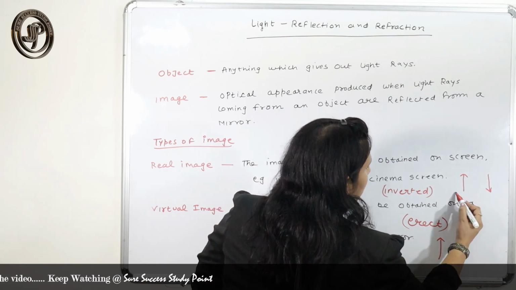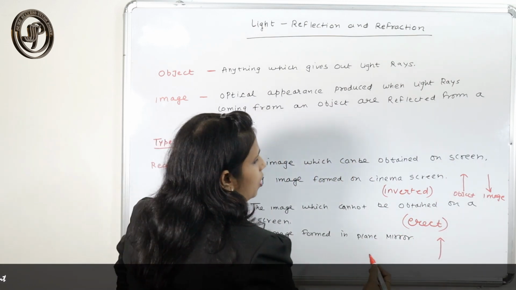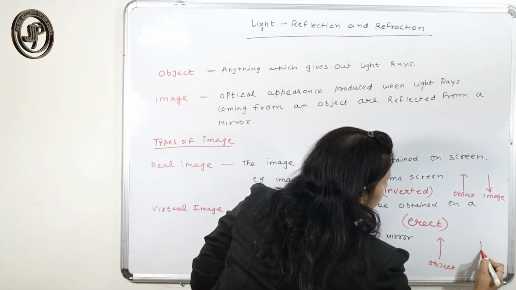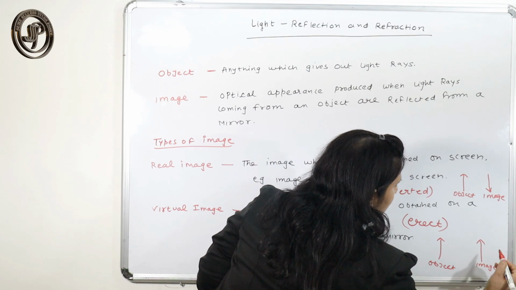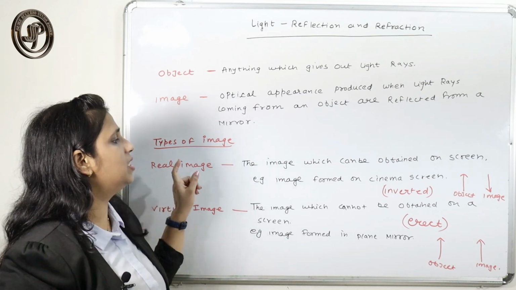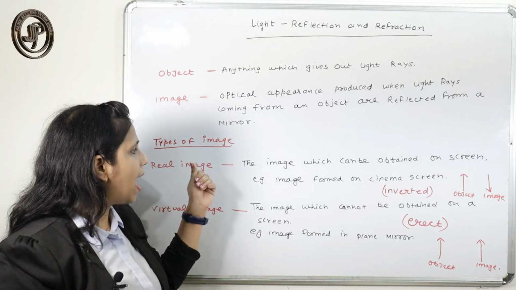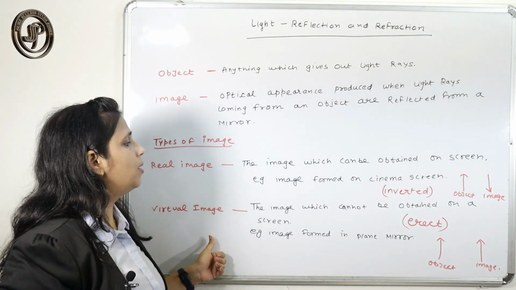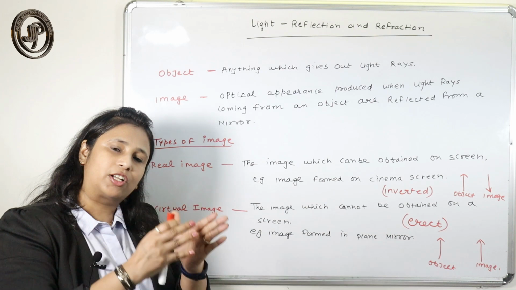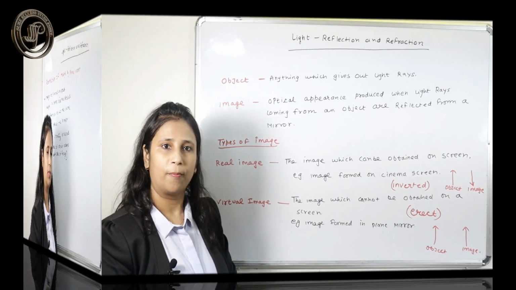If the object is in this direction, the image is formed in the same direction as the object, and that is called erect. So real image is inverted, virtual image is erect. A real image actually forms on the screen, a virtual image cannot. In the real image the reflected rays actually meet, but here the reflected rays only appear to meet.